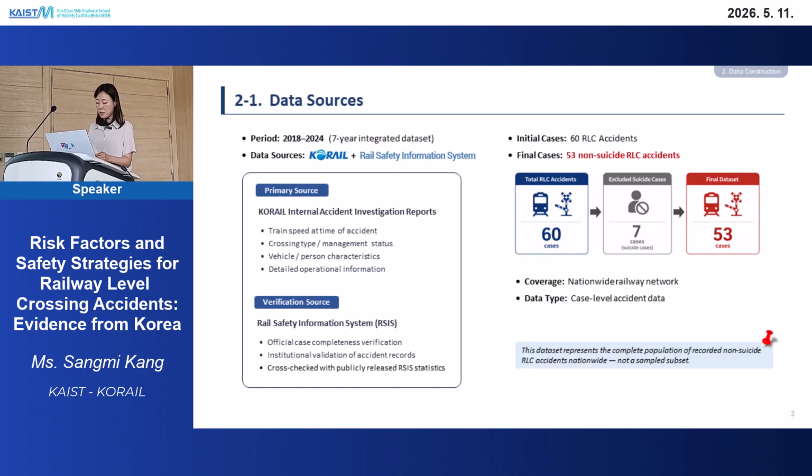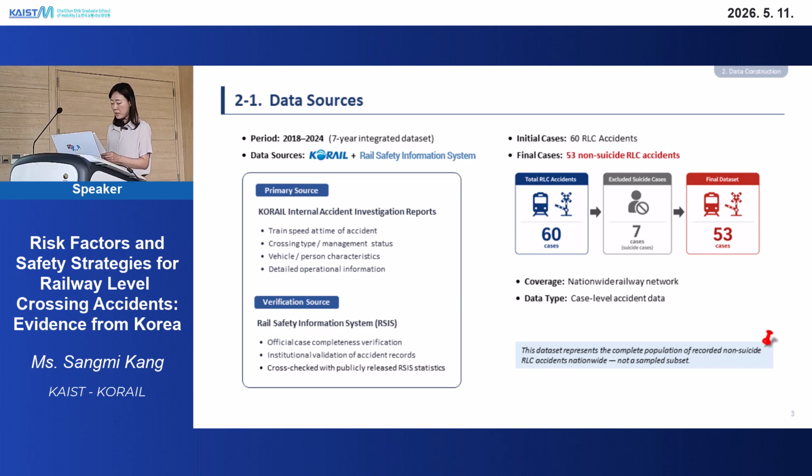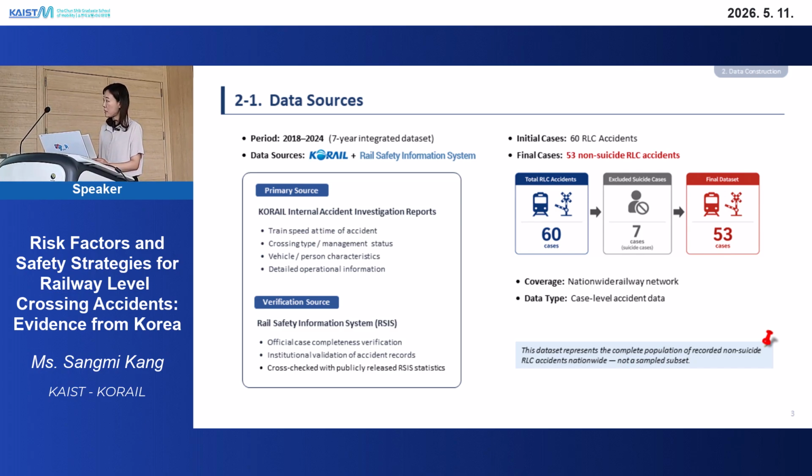I collected the data from two sources, the KORAIL Internal Accident Report and the Rail Safety Information System, covering 7 years from 2018 to 2024. The primary data gave me detailed information like the train speed at the time of the accident, crossing type, and people involved. And I used the RLCs data to confirm that I had captured all the cases. The initial data set was 60 cases, and I excluded 7 suicide cases because they reflect intentional behavior rather than accident risk factors, leaving 53 cases for the final analysis.